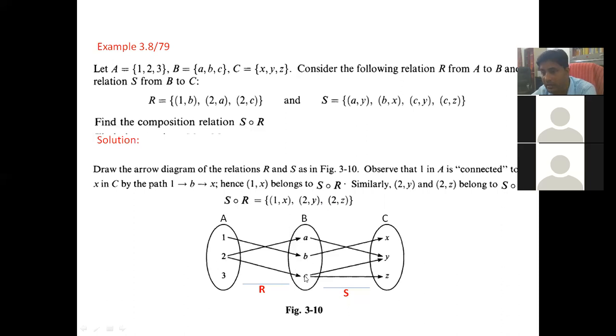Now 2 to C again and C to Z, so you reach 2 to Z via C. You skip C, and 2 comma Z is a member of your S composition R.